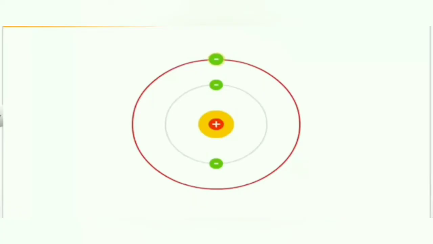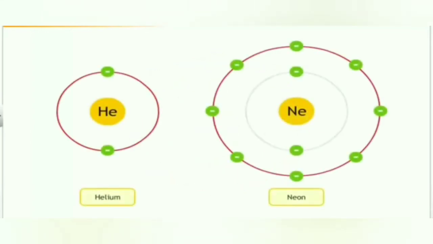We know that stable atoms have 8 electrons in their outermost shell. Such elements having 8 electrons in outermost shell are called noble gases or inert gases. They do not react or combine with any element. In other words, we can say that their combining capacity is 0. For example, helium and neon. Helium has 2 electrons in its outermost shell and all other inert gas elements have 8 electrons.